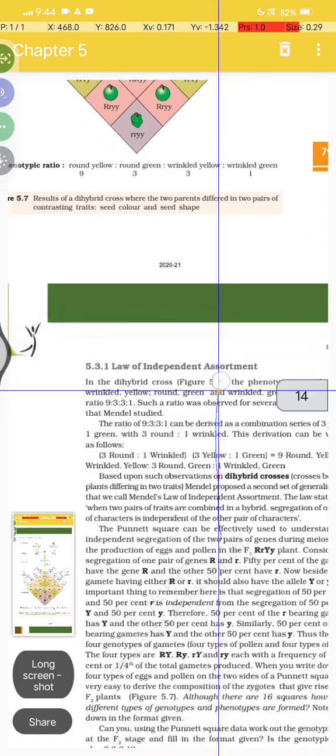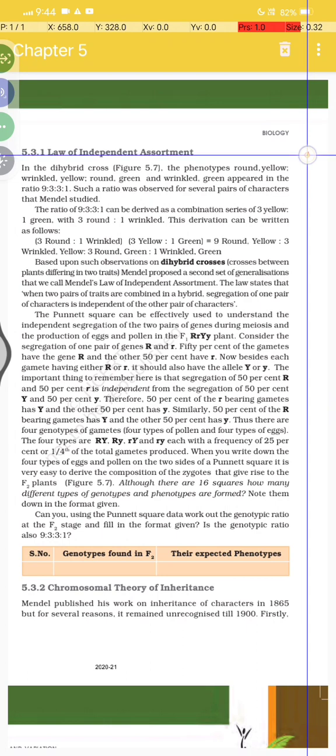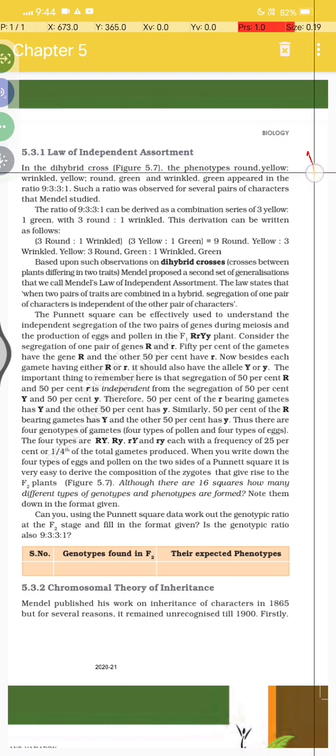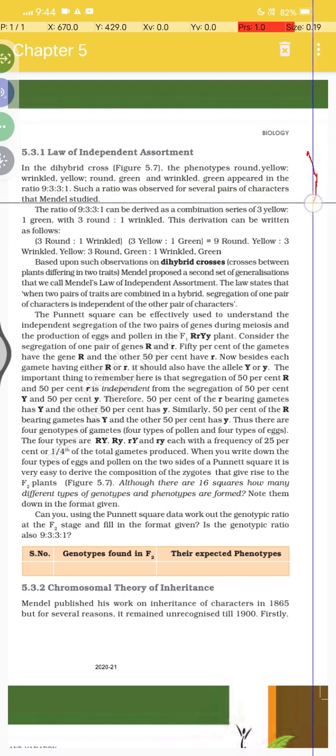Note this down as well, this is very good. Now let's see the law of independent assortment in a dihybrid cross, figure 5.7. The phenotypes round yellow, wrinkled yellow, round green and wrinkled green appear in the ratio 9 is to 3 is to 3 is to 1, such as a ratio observed for several pairs of characters in Mendel's study.